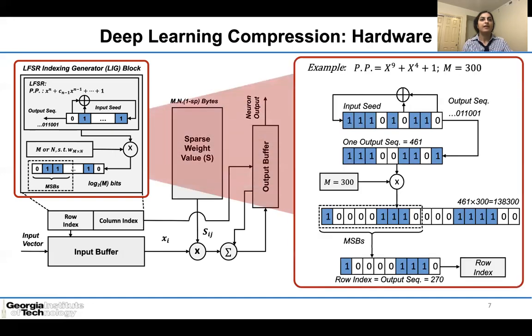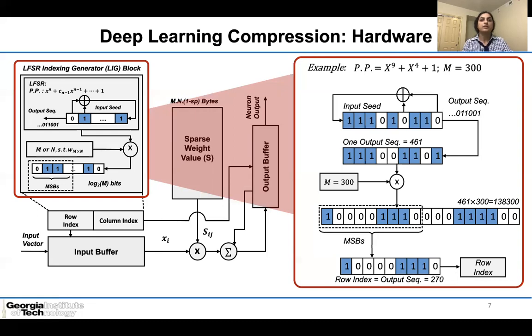Let's say we have an LFSR with primitive polynomial equal to x to the power of 9 plus x to the power of 4 plus 1, and the input seeds of 1, 1, 1, 0, 1, 0, 1, 1, 0. Also, the number of input neurons equals 300. One of the generated output sequence values from the LFSR can be the number 460. However, this value is greater than the number of input neurons.